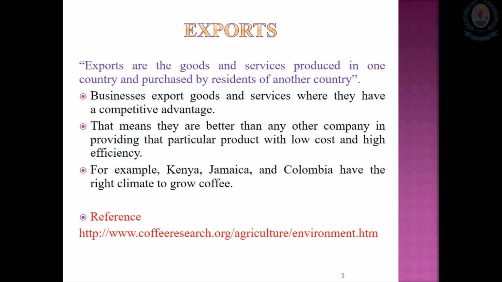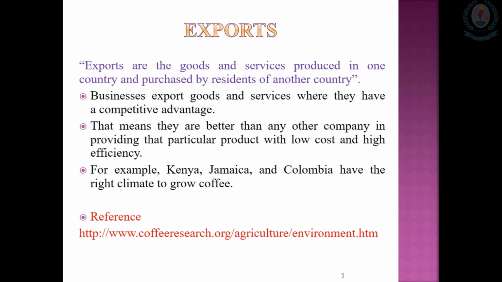When we talk about international trade, there are two main concepts we have to discuss. One is exports, the other one is imports. In this slide I am going to discuss exports with you. Exports are the goods and services produced in one country and purchased by residents of other countries. Businesses or countries sometimes produce these goods and services with export intention. If they can get competitive advantages over other countries, definitely they look to produce that product in surplus and to export.